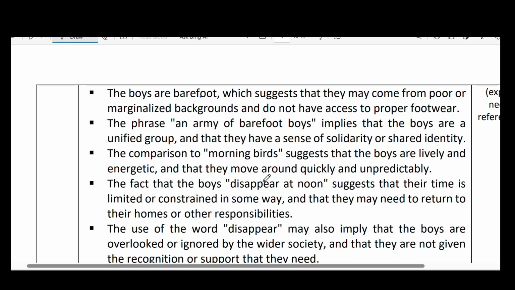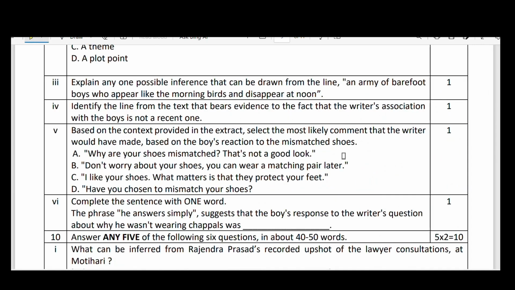And coming to this, there are so many reasons. The comparison to morning birds suggests that the boys are lively and energetic, and that they move around quickly and unpredictably. The fact that the boys disappear at noon suggests that their time is limited or constrained in some way, and that they may need to return to their homes or other responsibility. So there are many reasons given like this.